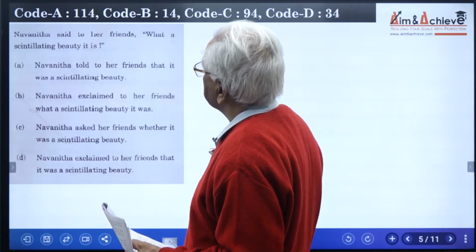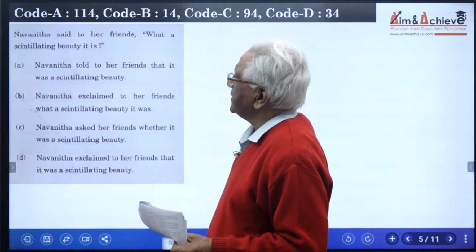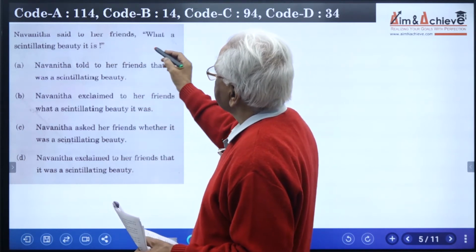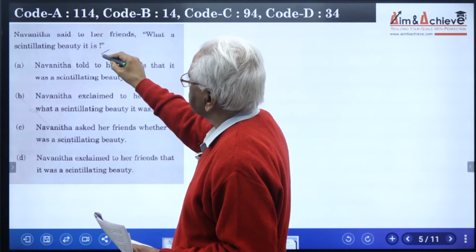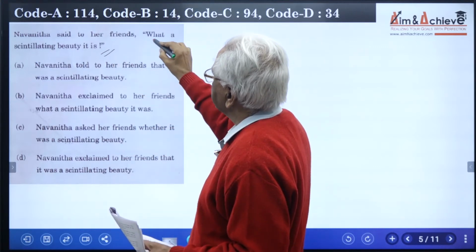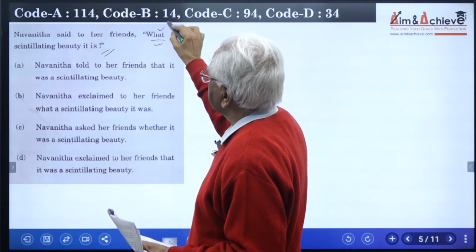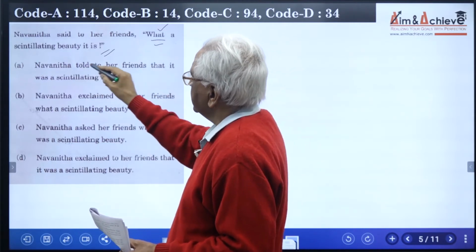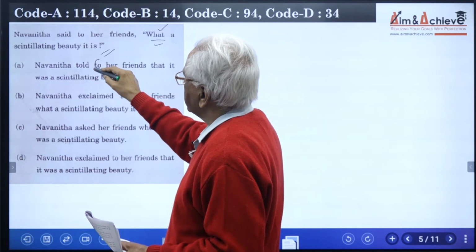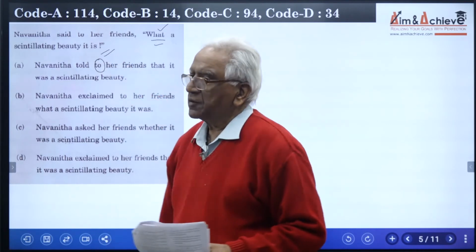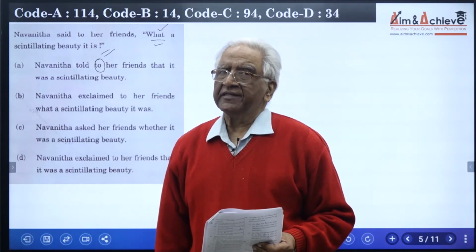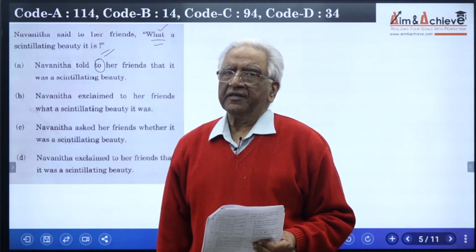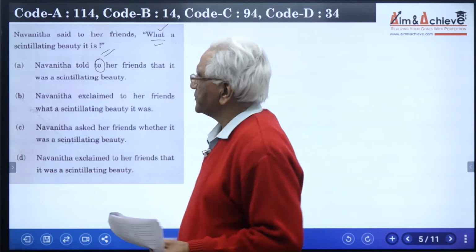Navanitha said to her friends, "What a scintillating beauty it is." If you see this sentence, it is an exclamation. That is very important. That is why the use of what is correct. Now, if you read the choices, Navanitha told to her friends. Told is not followed by to. We are permitted to say said to her friends, but we say told her friends. Told is a transitive verb. It does not take a preposition.